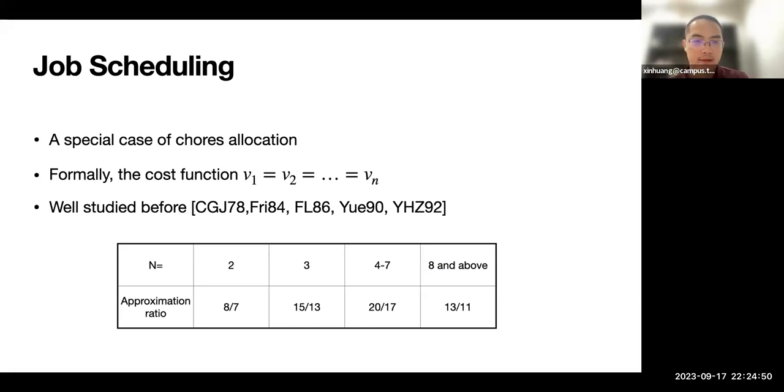For general cases, the algorithm has approximation 13 over 11 for any number of agents, and for a small number of agents it could have a better approximation.